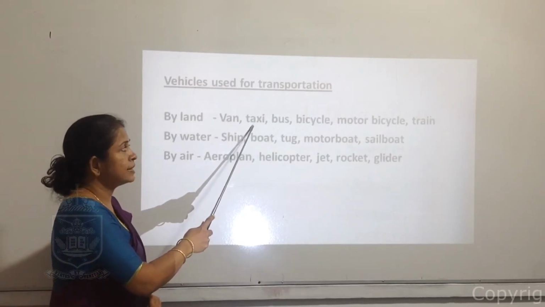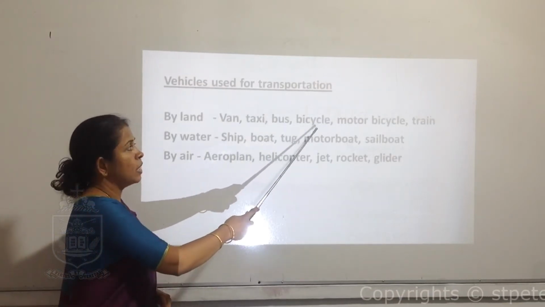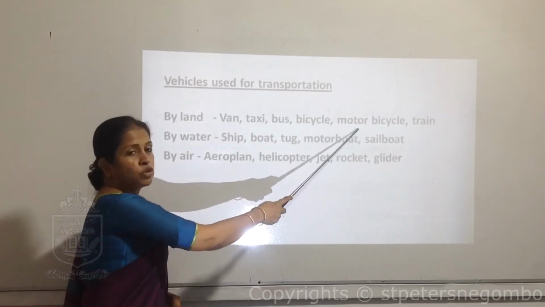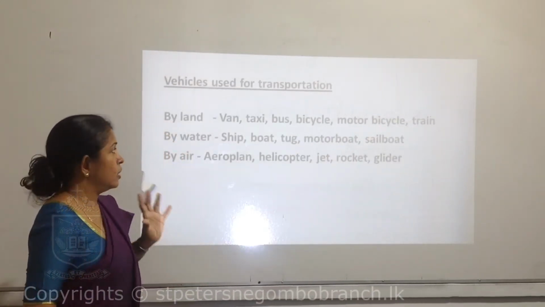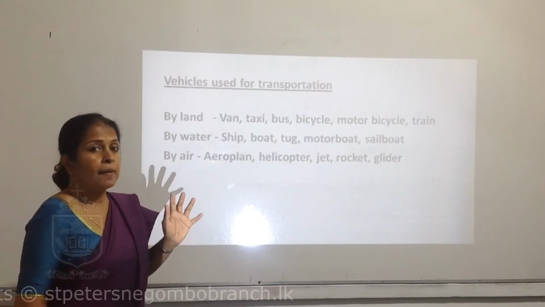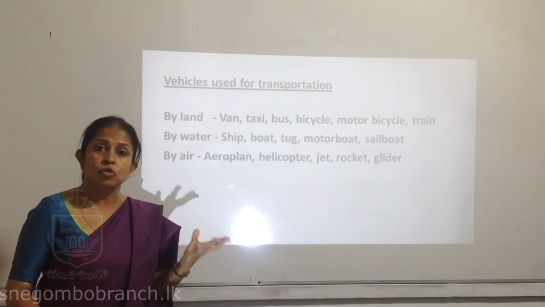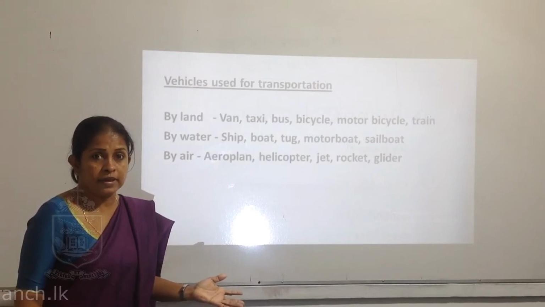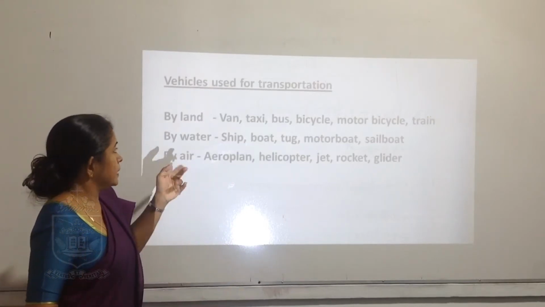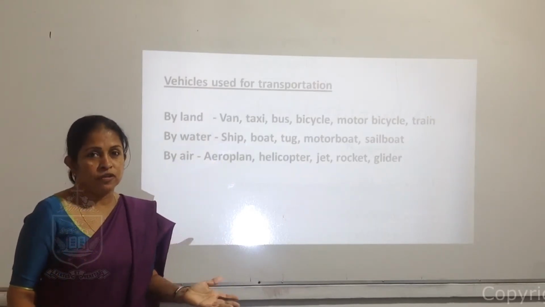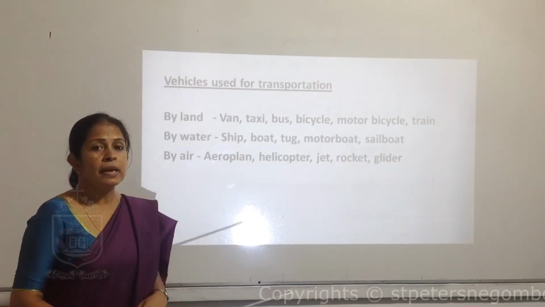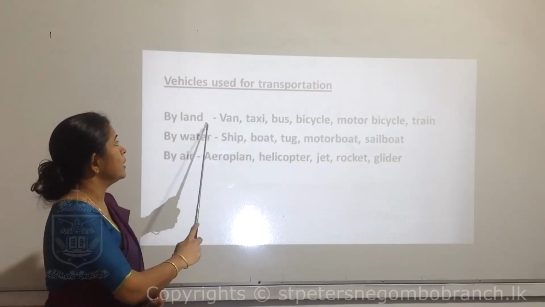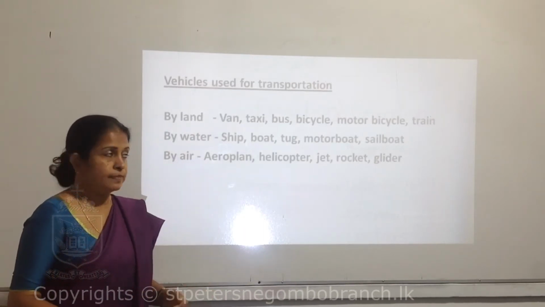Van, taxi, bus, bicycle, motorcycle, and train. Those are the main things. That means there are more things, a lot of things on land we can use. These are a few examples for you all of what we use to move by land.